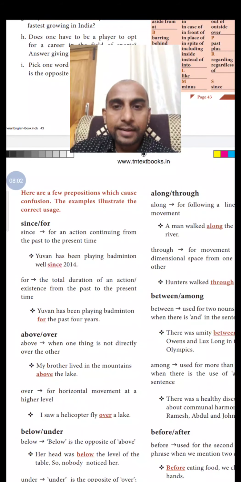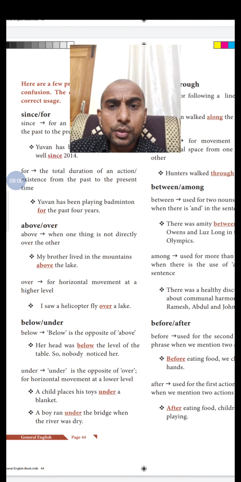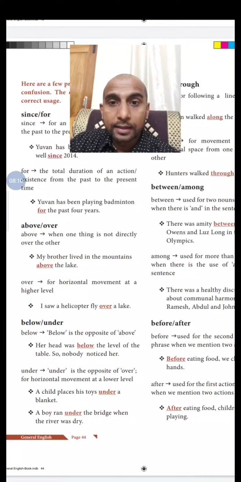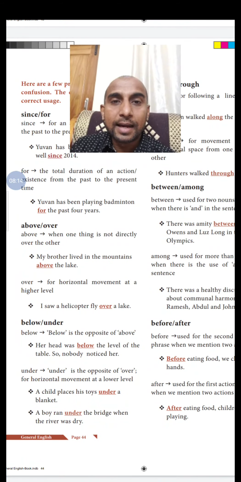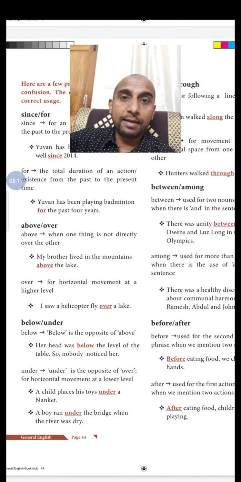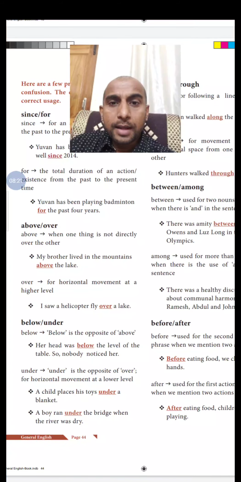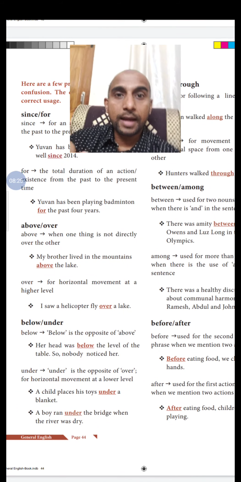Likewise, there are other examples like above and over. Above you'll use when one thing is not directly over the other, and you'll use over for horizontal movement at a higher level. Now the ball went over. Look at the example for above. My brother lived in the mountains above the lake. He's not living directly above the lake.